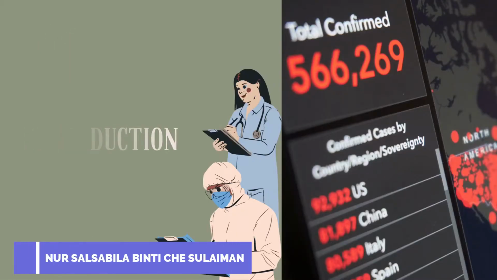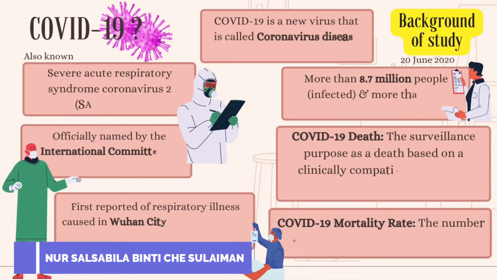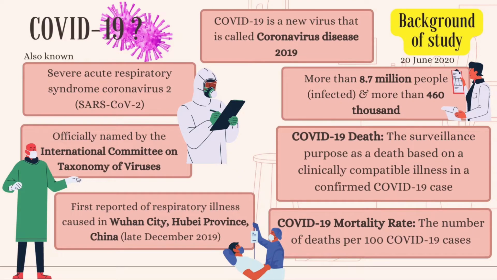Here are the introductions. What is COVID-19? COVID-19 is a new virus that is called coronavirus disease 2019, and it is also known as severe acute respiratory syndrome coronavirus 2, which is SARS-CoV-2. It was officially named by the International Committee on Taxonomy of Viruses. COVID-19 was the first reported and subsequent outbreak of respiratory illness caused in Wuhan City, Hubei Province, China since late